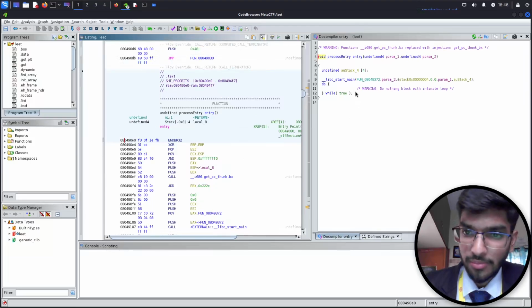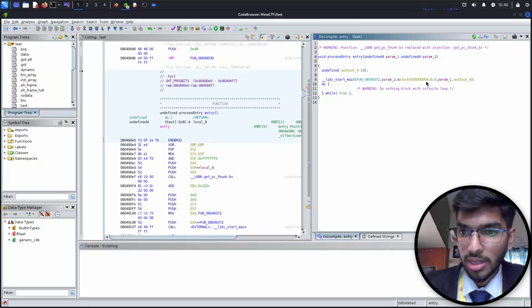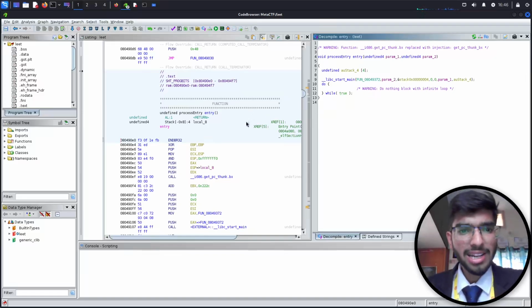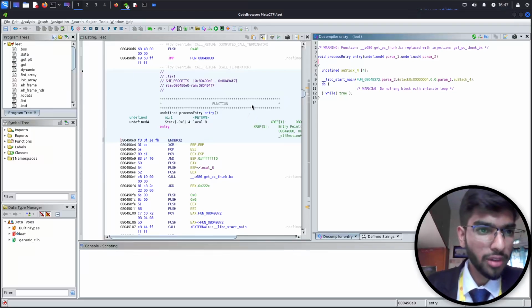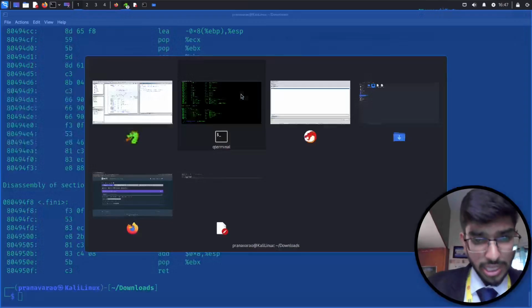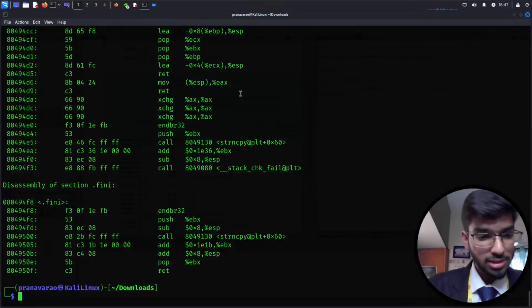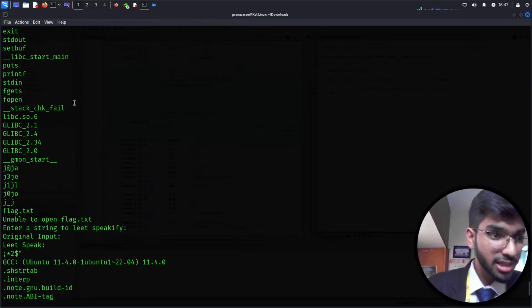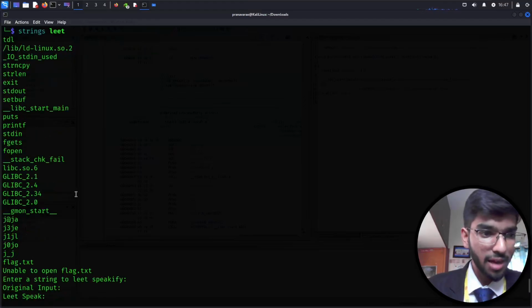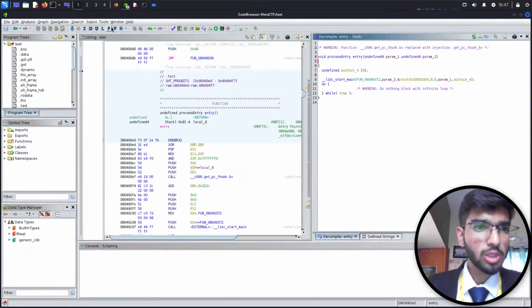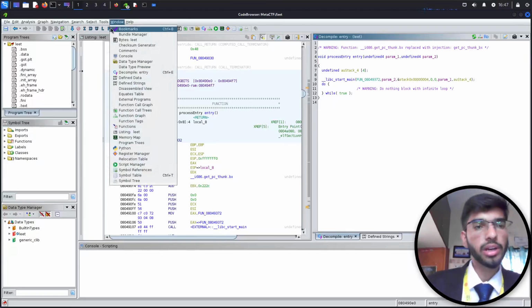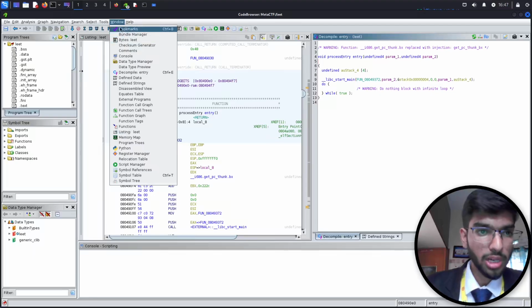Okay, we see it here, the entry of the program. This is not that useful. If I go through by clicking each address, it's going to take a lot of time. Since I ran the strings command, we saw flag.txt and such strings to be easily available, right? So we can use the same thing to go directly to those memory addresses and look into what we want. I'll click on the window option and then define strings.